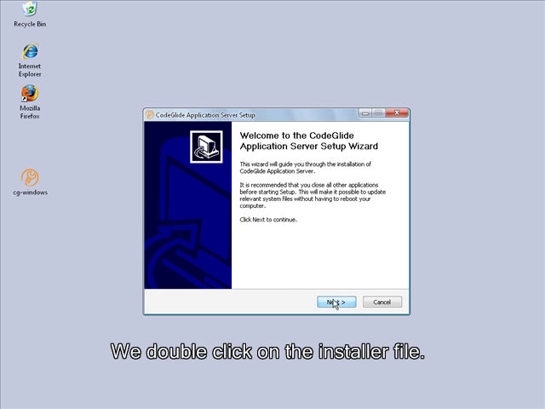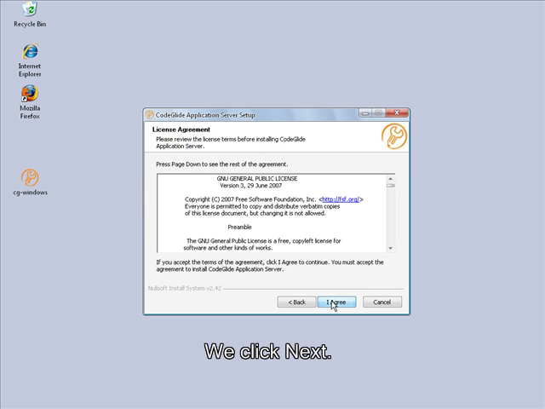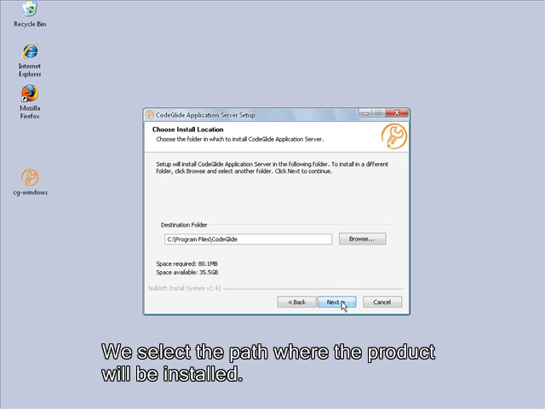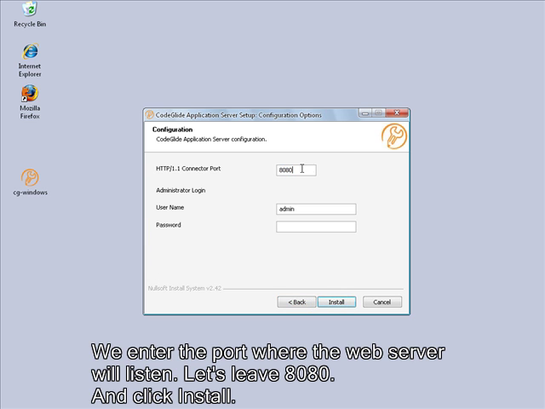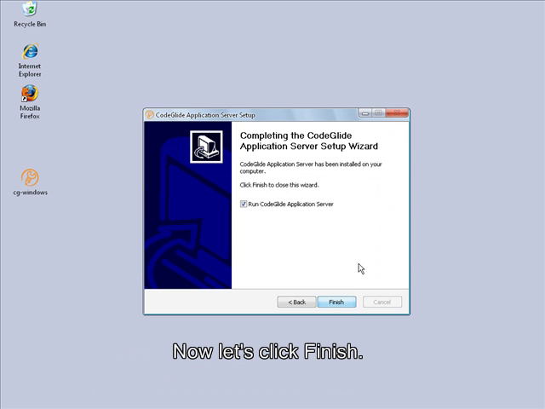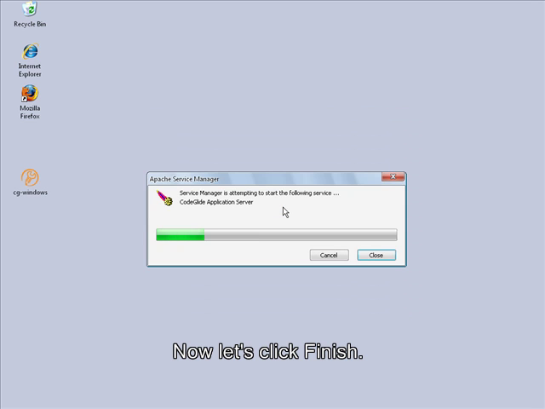We double click on the installer file, we click Next, we agree to the license terms, we select the path where the product will be installed, we enter the port where the web server will listen. Let's leave 8080 and click Install. Now let's click Finish. The web server will now start.